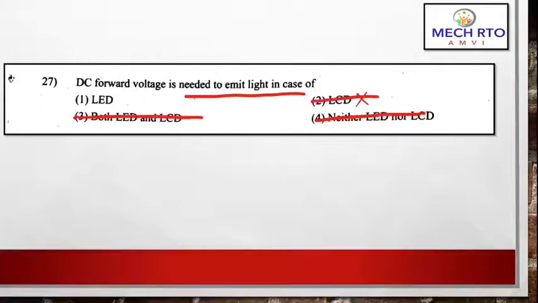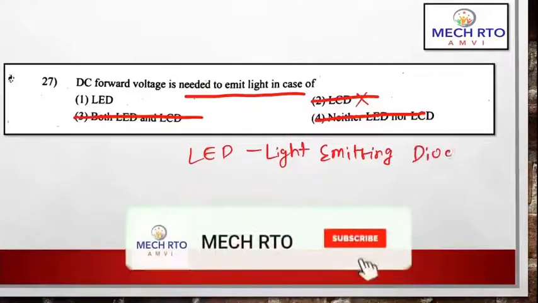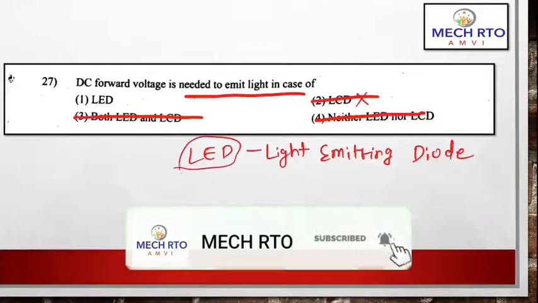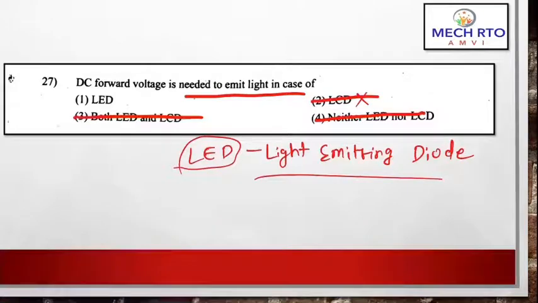If you know the full form of LED, it is light emitting diode, right? So you can easily answer this question. It is asking which needs voltage to emit light, so obviously it will be LED. The correct answer is LED.